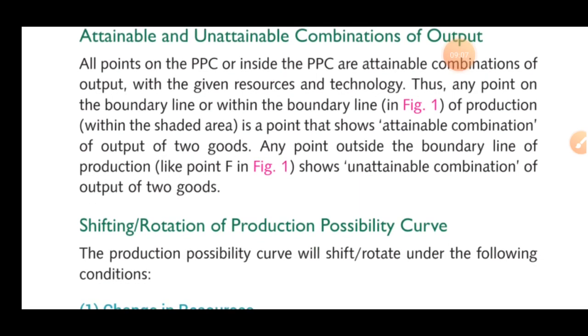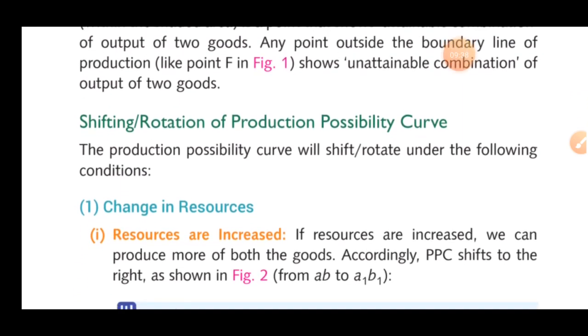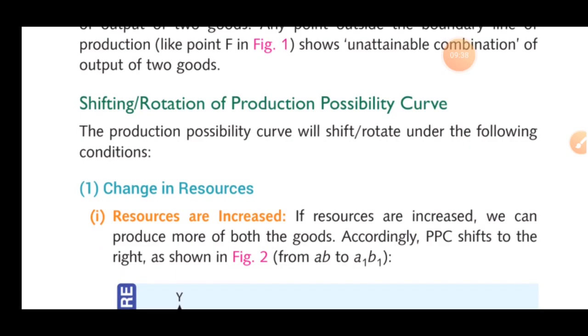Thus, any point on the boundary line or within the boundary line of production shows the attainability of the combination. Everything which has been drawn on the boundary line shows the attainable combination of output of two goods. Any point outside the boundary line of production shows an unattainable combination of output of two goods. A thing which is going out of the boundary line is unattainable. So now we're moving on to the shifting or rotation of PPC.